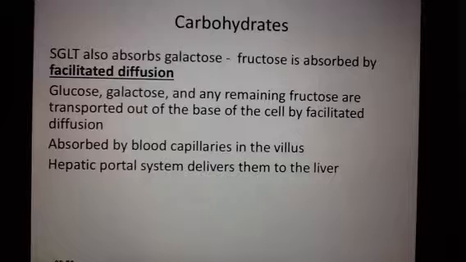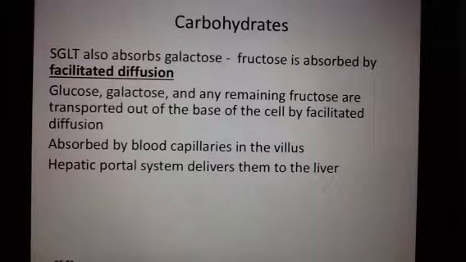This just talks about other sugars. Basically, once they are out of the base of the cell by facilitated diffusion, then they are absorbed into the blood capillaries. And then going through the system of blood capillaries and arteries and veins, they are delivered to the liver.